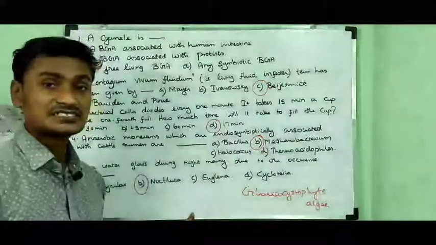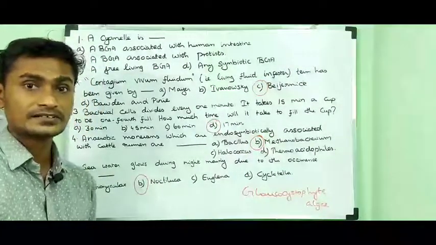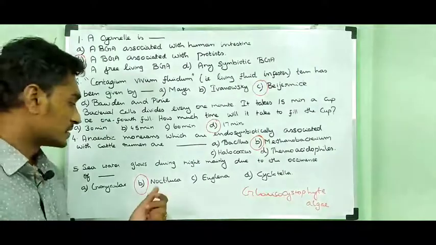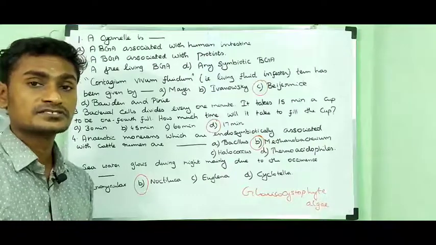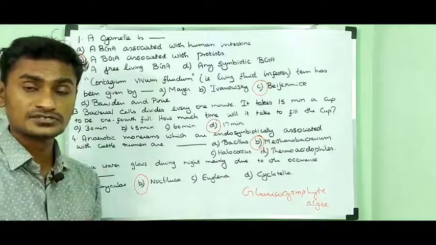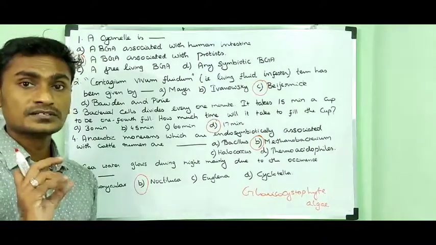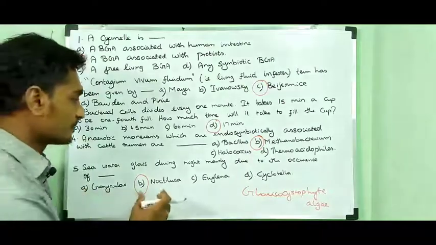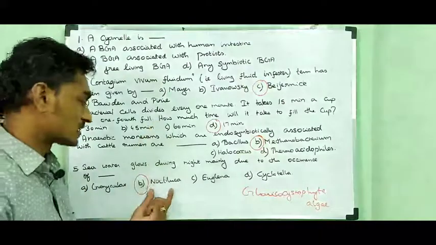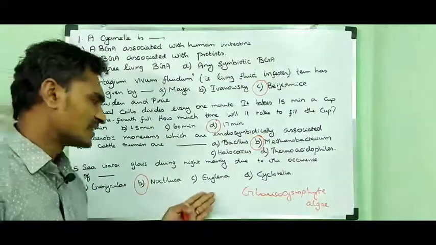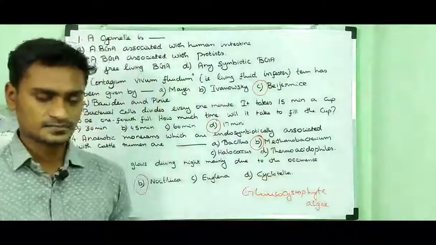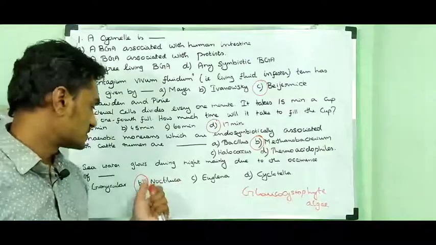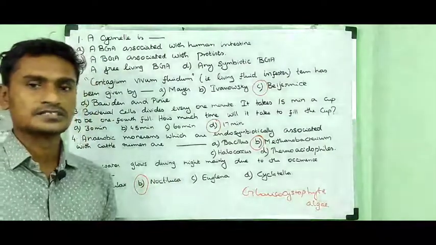Noctiluca scintillans is an algae that glows. It is called sea sparkle. So at night time it glows. Noctiluca scintillans. Euglena comes under Protista, Cyclotella comes under diatoms. So option B is the right answer.